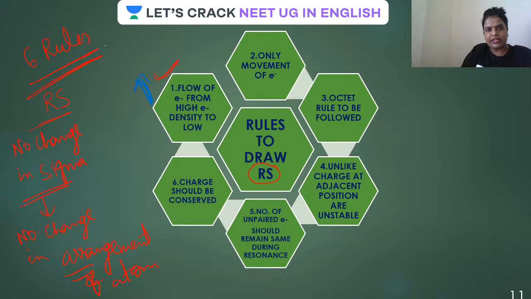First of all, the flow of electron is from negative charge. If some atom is having a negative charge, the electron density is more. Now the rule is: flow of electron takes place from high electron density to low electron density. So from negative charge to lone pair, and from lone pair to pi bond, and then from pi bond to free radical or positive charge.